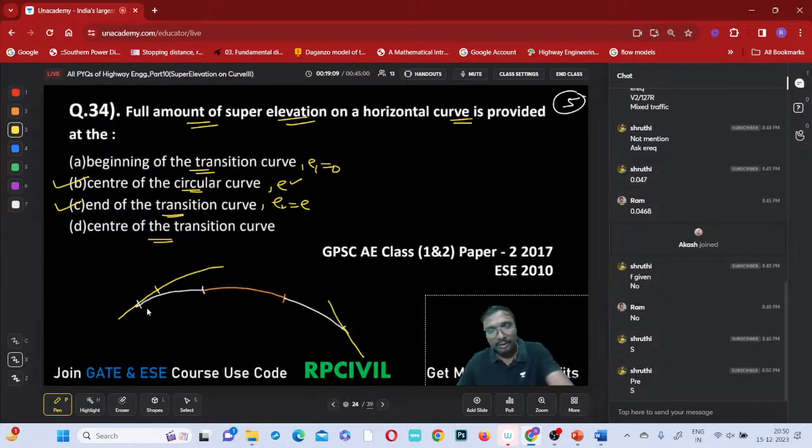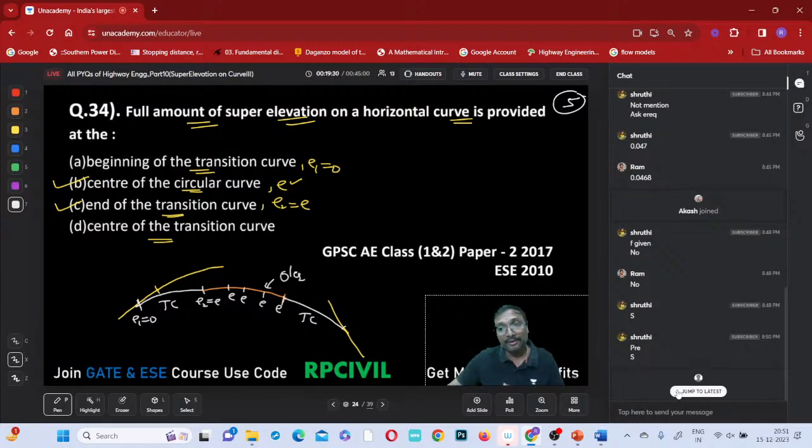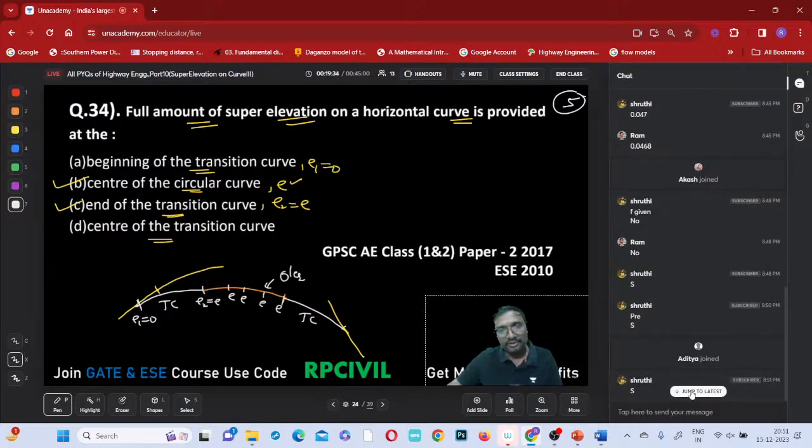So now what is the super elevation? This is a transition curve, this is a transition curve, and this is your circular curve. So super elevation at this place is 0. Super elevation at this place is full. At this place also e, at this place also e. Everywhere on the circular curve it is full super elevation only. So at the start of the transition curve it is 0, and at the end of the transition curve it is full.